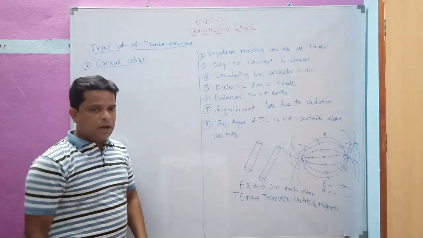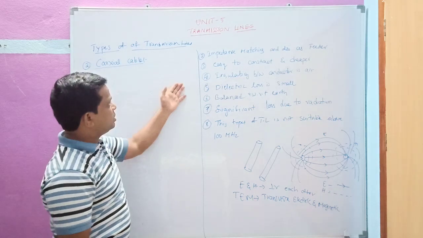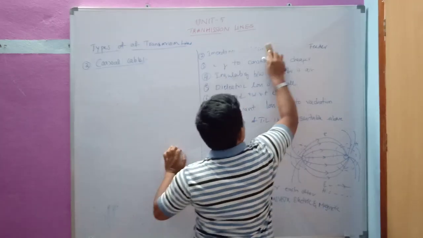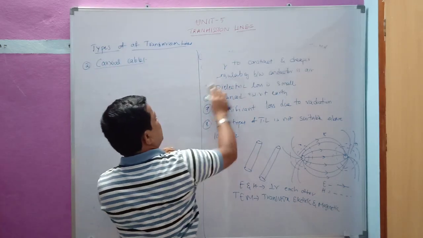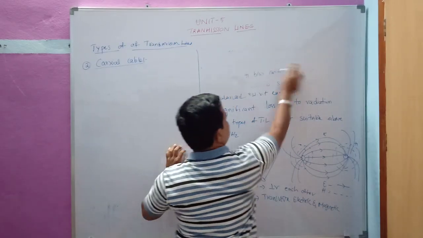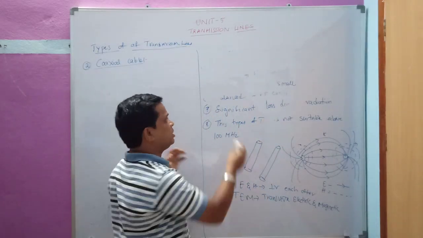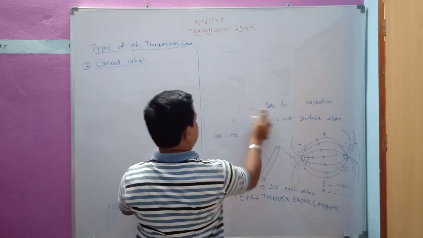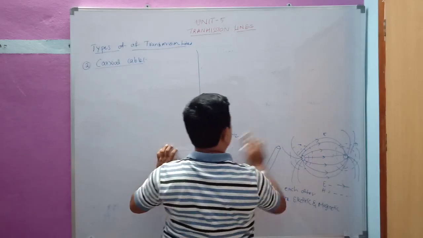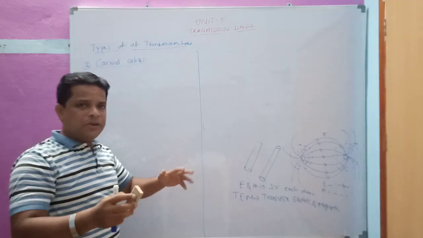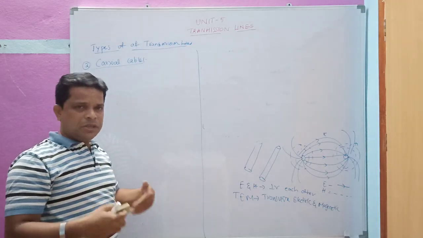Why are we not using the parallel line type? Because we are going to increase the frequency. Why do we increase the frequency? What is the need? A very important reason is that in order to avoid the losses, we need to increase the frequency.